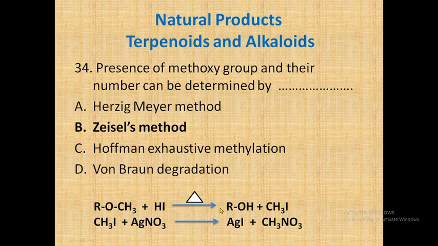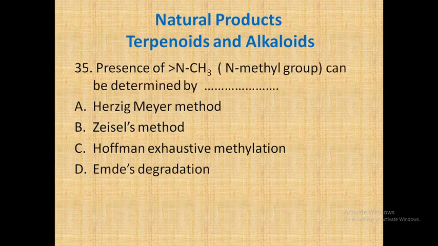So by taking the weight of silver iodide, we can easily find out how many methyl groups are present in the alkaloid. So this is about Zeisel's method, which is a gravimetric technique. Okay, so let's go for the next.